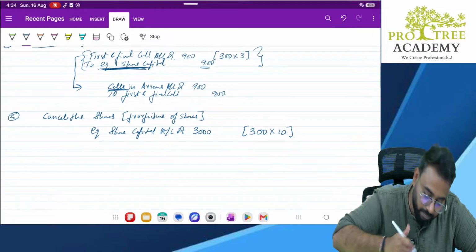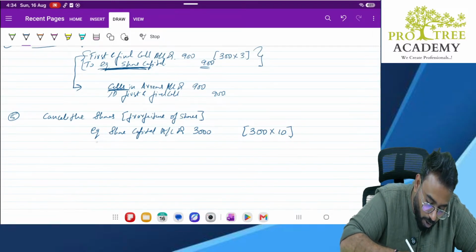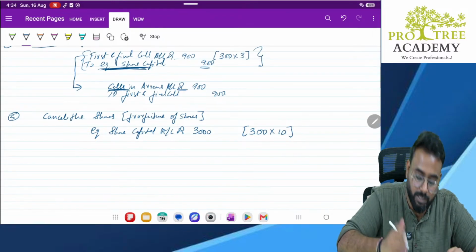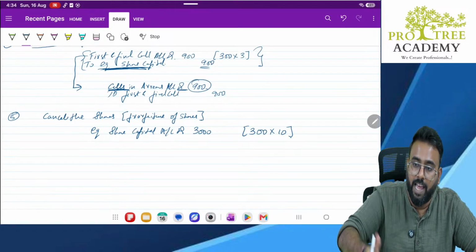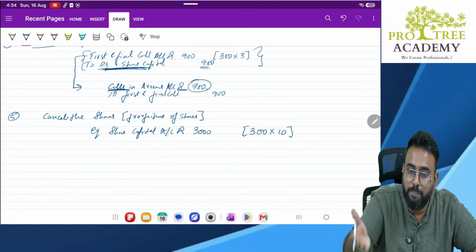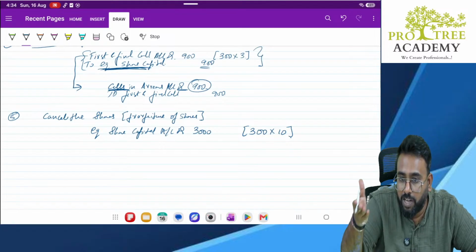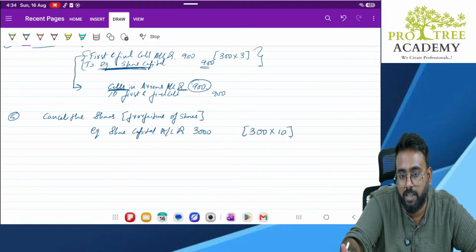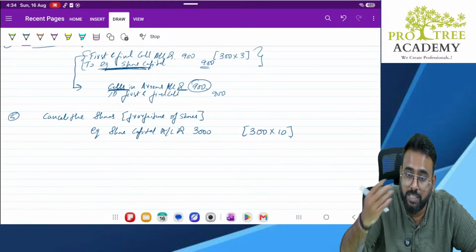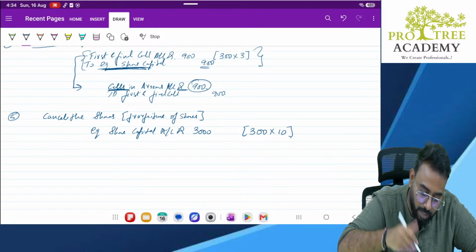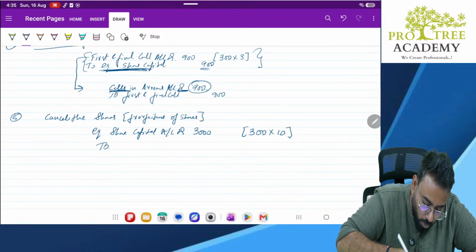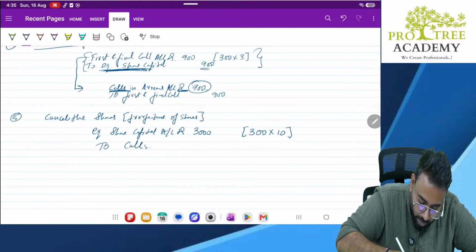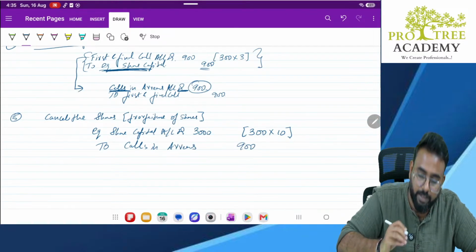Then what will happen next is calls in arrears was having a debit balance of 900. That means a receivable balance of 900. When I am cancelling his share, will he pay me any money? No. Because he didn't pay the money, that's why I am cancelling. So now I need to reverse this also because it is no more receivable. It is showing a debit balance. Now how to reverse? Credit it to calls in arrears. How much? 900.